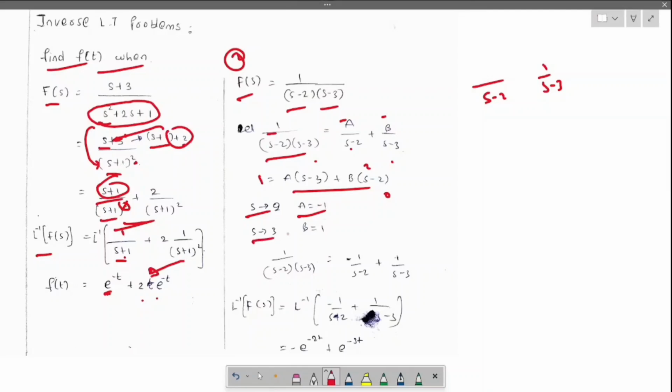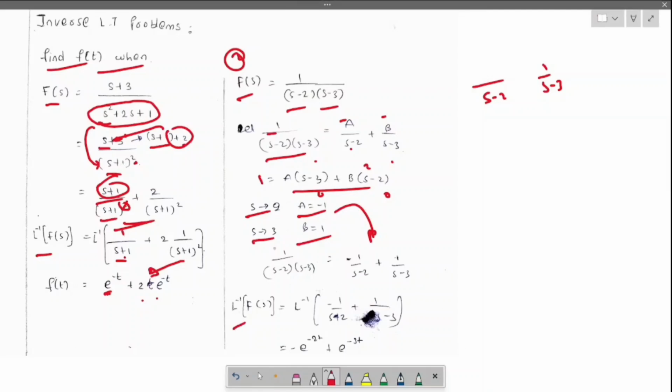Put s equals 3. When you put s equals 3, this term becomes 0, and 3 minus 2 is 1. So b times 1 equals b, then b equals 1, right? Simply keep these things over here: minus 1 by s minus 2, plus 1 by s minus 3.